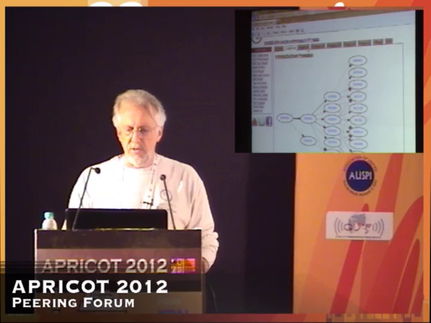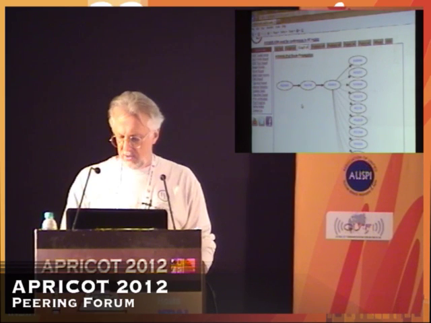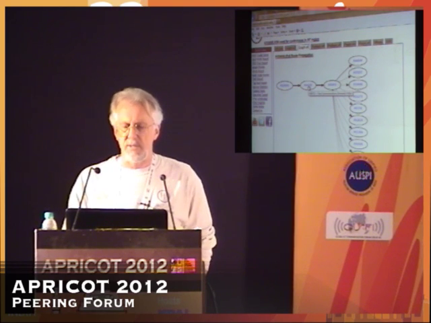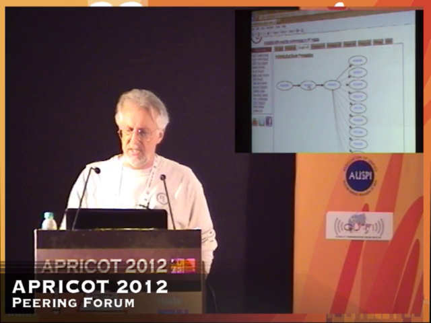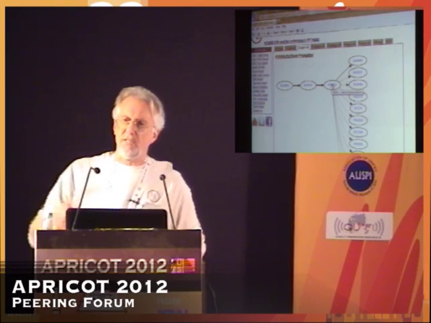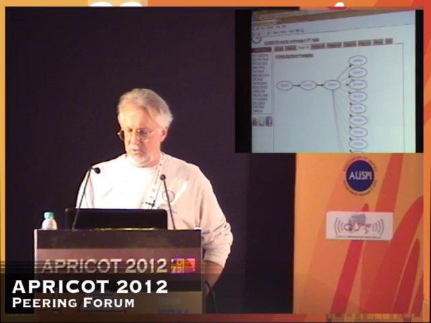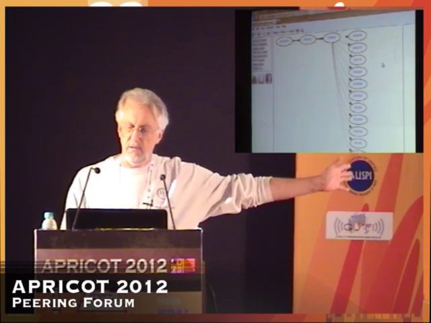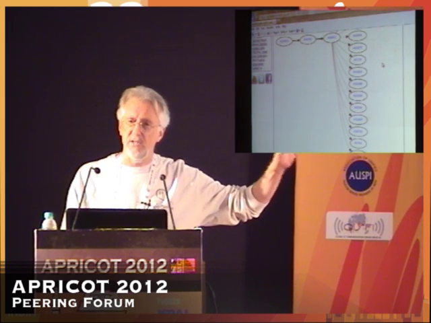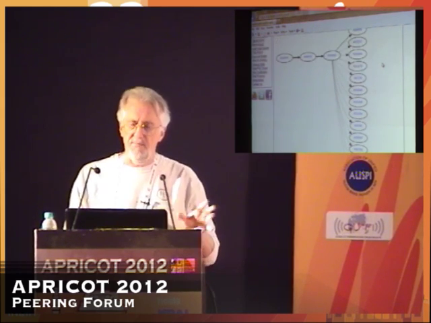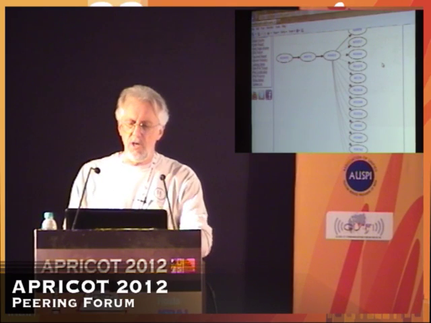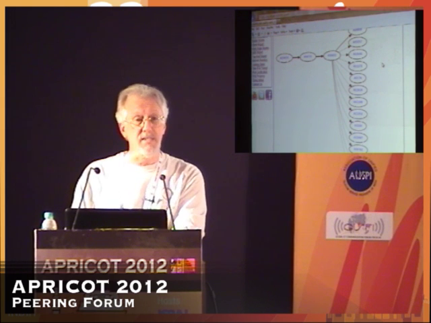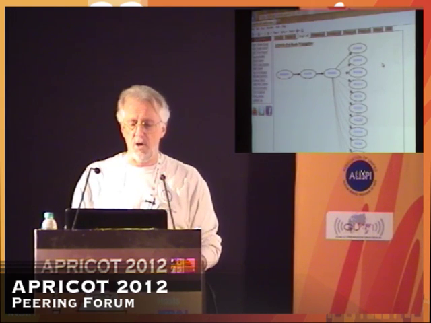So if we look at the V6 graph, it actually looks a little simpler. In fact, it's much simpler because there's only one upstream that seems to be seen from Tata, the VSNL network, which then goes into Tata, the global network, and then off to the rest of the internet. So this graph here is very simple because there really is only one V6 upstream. If there is a V6 connection to SIFI, none of the collectors have seen it. Doesn't mean it doesn't exist. It just means they haven't seen it and therefore can't be displayed.